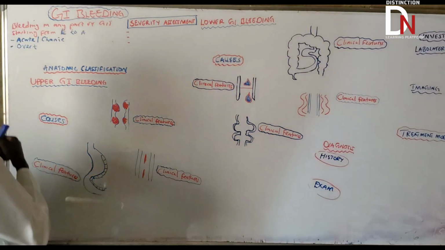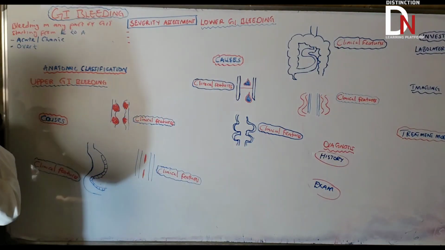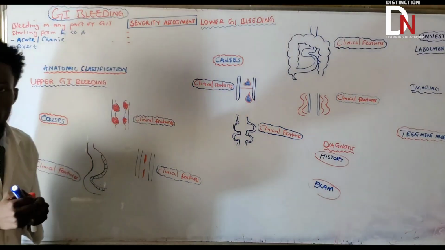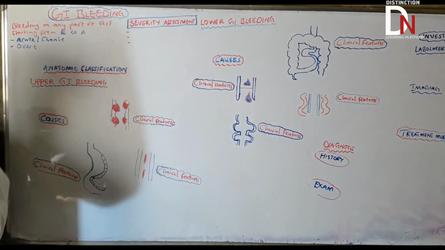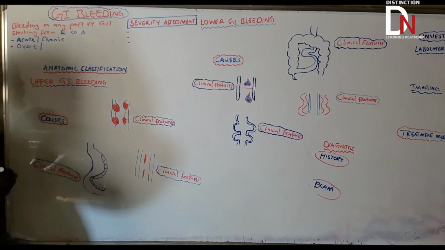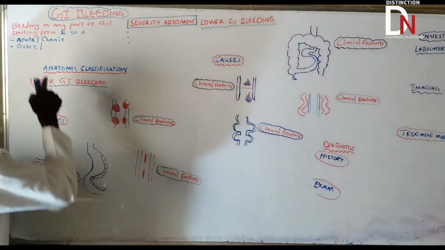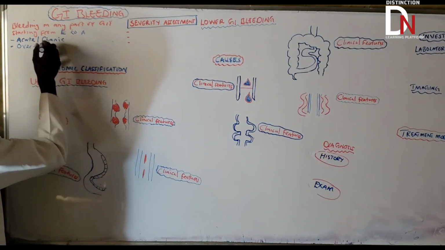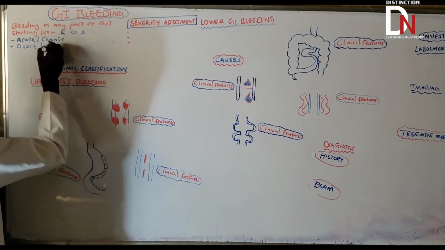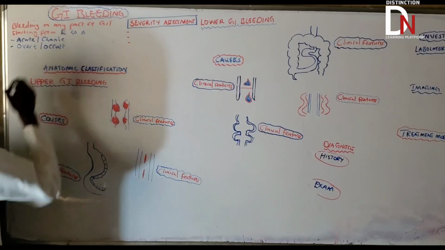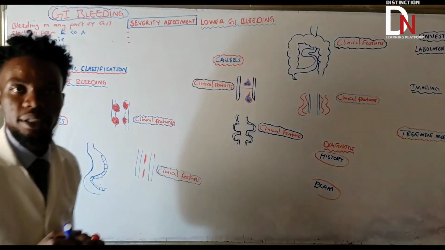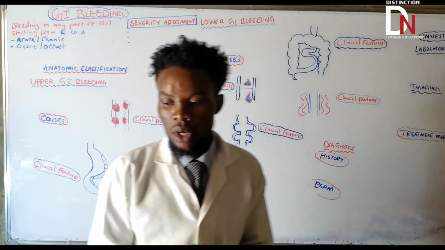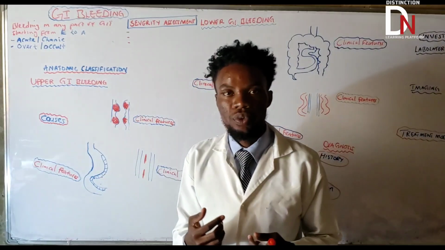What else apart from that? If you can't see the bleeding using your naked eyes, how can you classify that one? We call it occult bleeding.